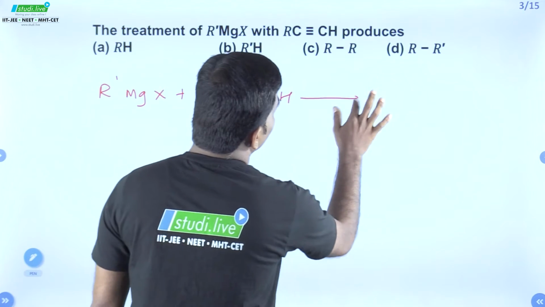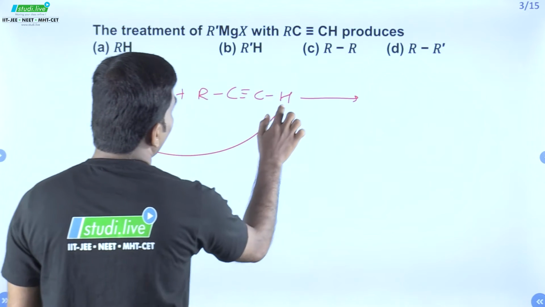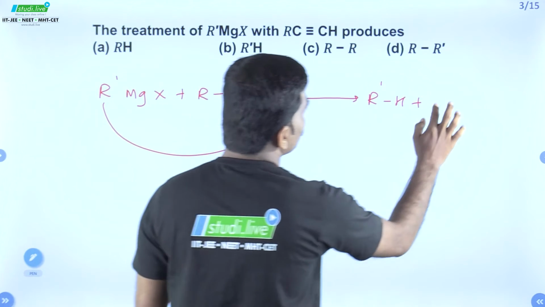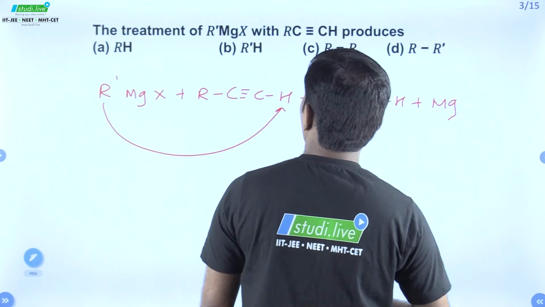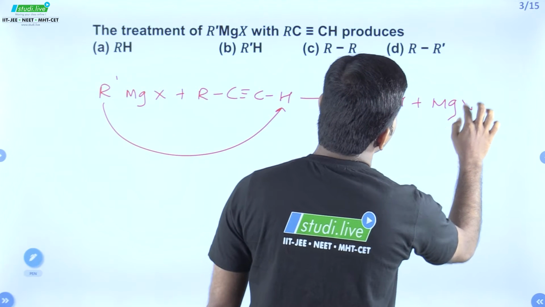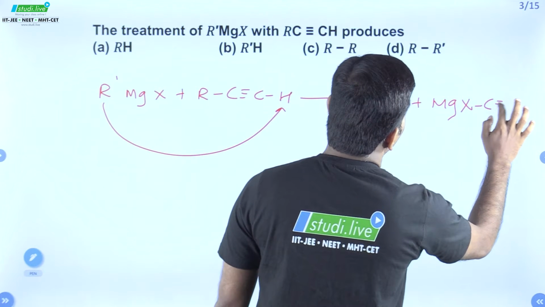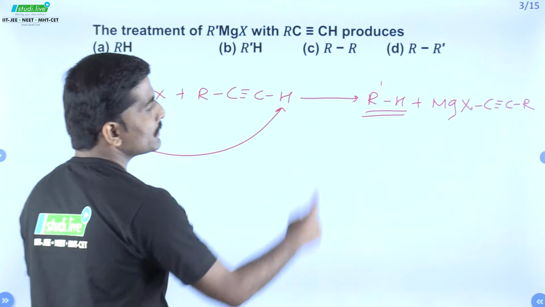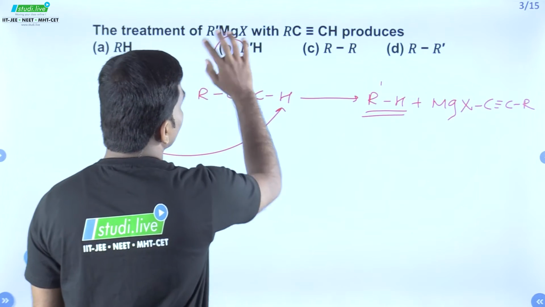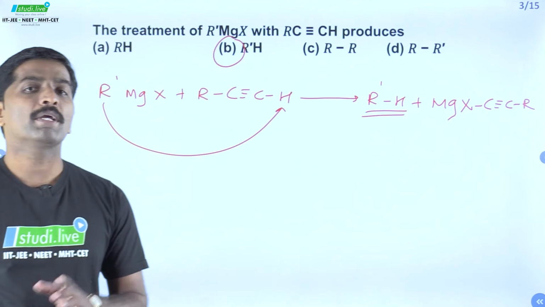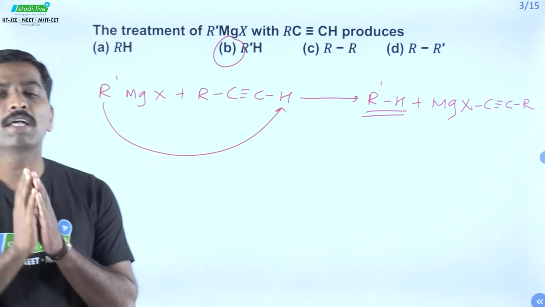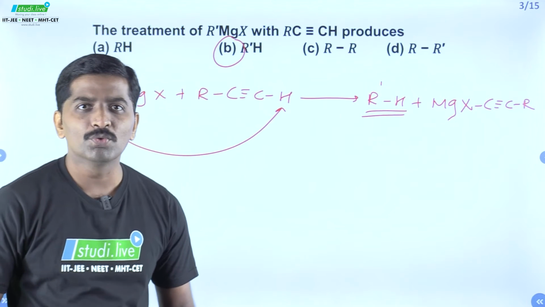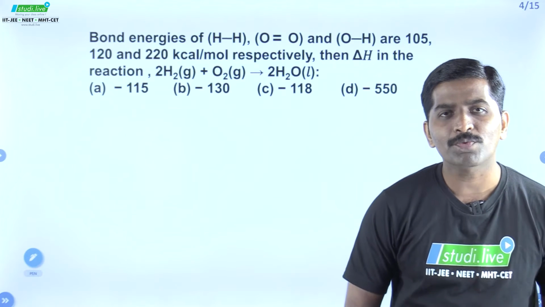First of all, the product formed is R-H, and the rest is the magnesium complex, that is MgX triple bond CR. So what we will be obtaining is R-H. Correct option is option B. Remember, the method is used for terminal alkylation of alkynes. Let's move to the next one.